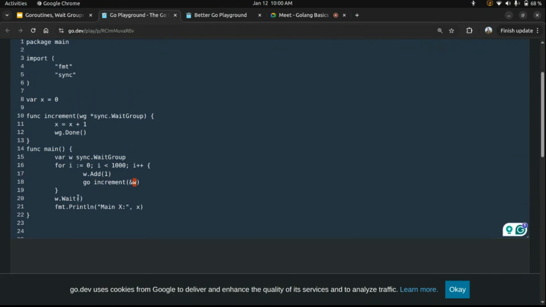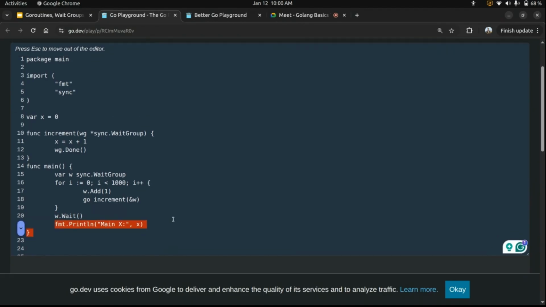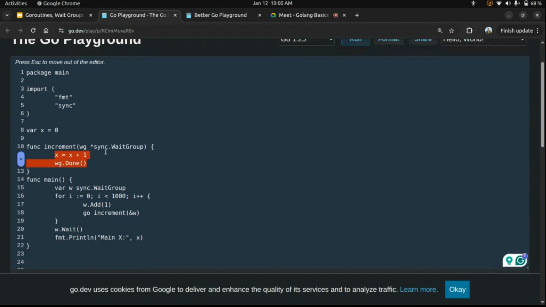At the end of the main function, I'll add a blocking call, wait, until all goroutines execute, and I'll print the value of x, which should contain the addition of all the numbers. So what does the increment function do? It just increments x by 1, and it calls wg.Done to signal that the goroutine is completed. So can someone guess what this program will output?